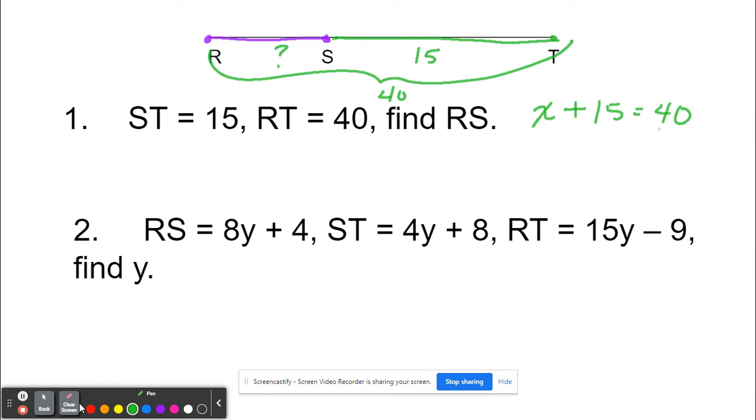It's just an equation. So we would subtract 15 from both sides, and then X is equal to 25. Now here's what I was going to tell you. When we were reviewing equations, I told you I'm okay with you skipping steps.